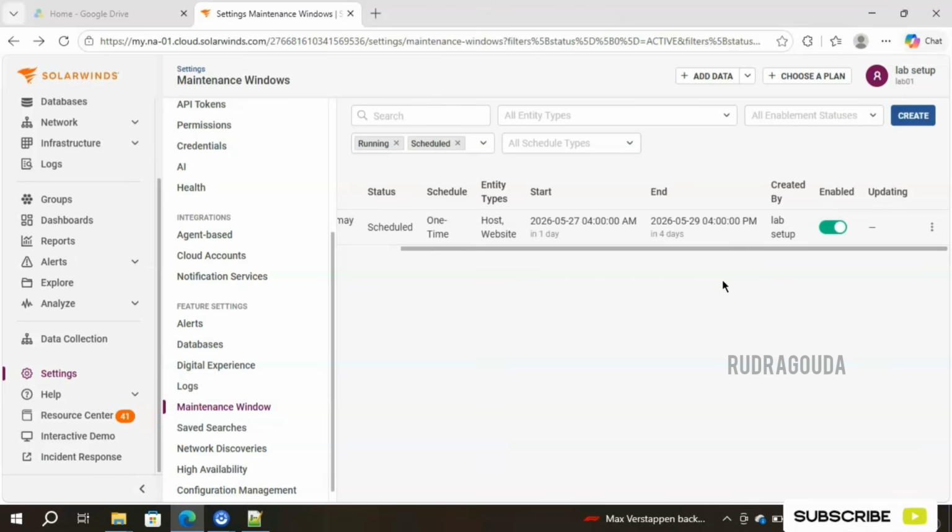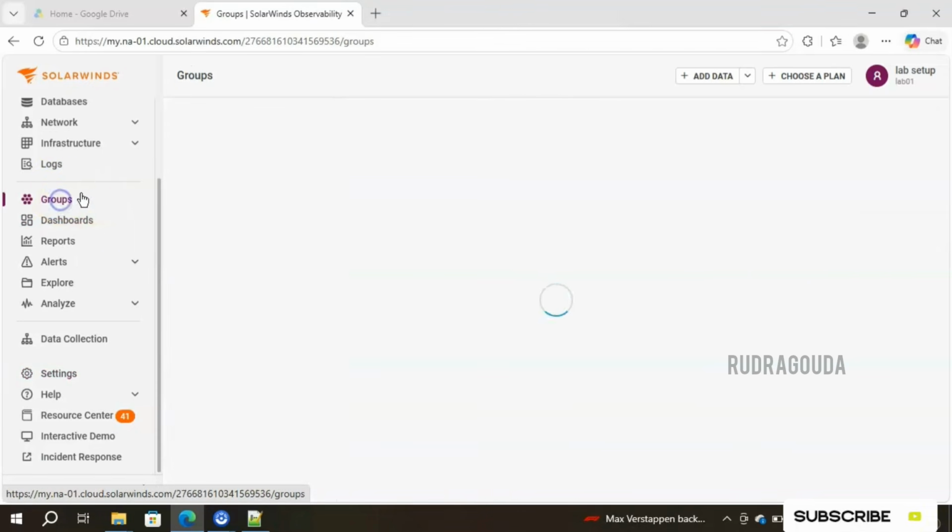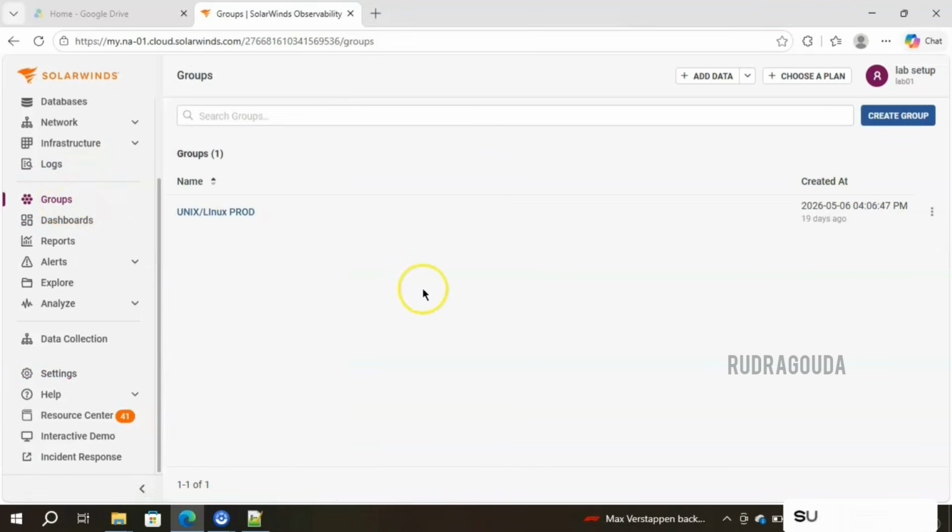Our next topic is about the groups. We have cleared with the maintenance window, and I will now go to the next option, that is group. You can see right here is the option called groups. What is the importance of group? Why we need a group? First, we need to understand that concept. Okay, so we covered maintenance window. Now we are moving towards the group.